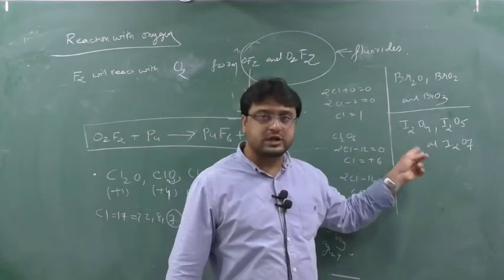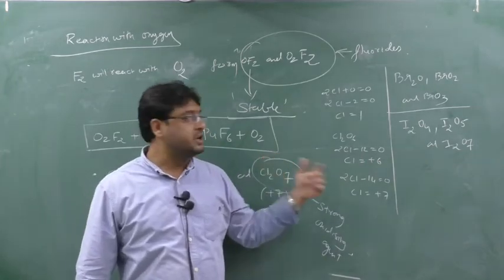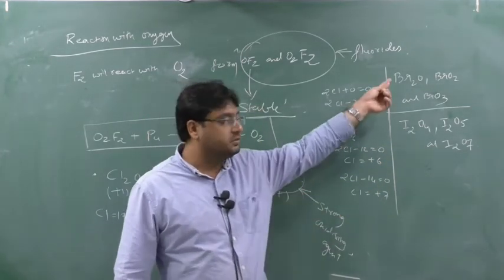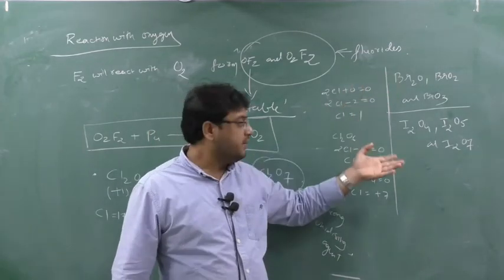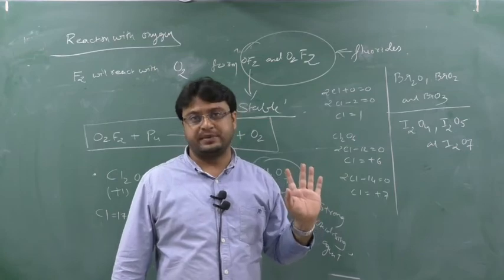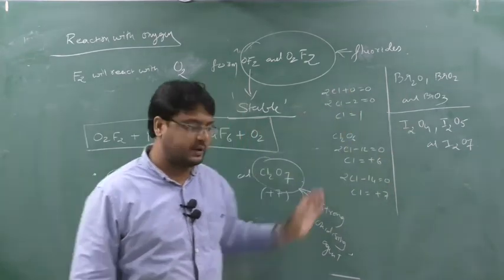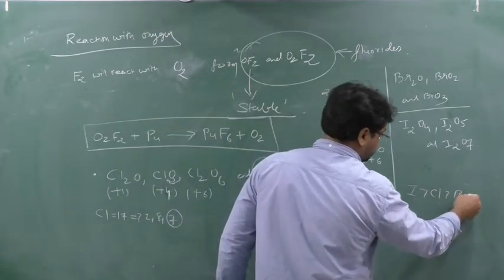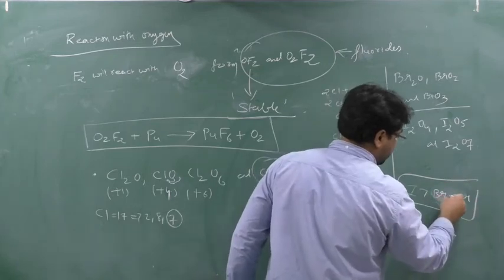These are the only oxides which get decomposed on heating. They will all explode. Chlorine oxides can explode easily, bromine oxides can also explode easily. Iodine oxides cannot explode easily at room temperature. Clear? They require heating, so they are more stable. These are least stable. So the stability series will be iodine, chlorine, and bromine. Sorry, iodine, bromine, and chlorine.